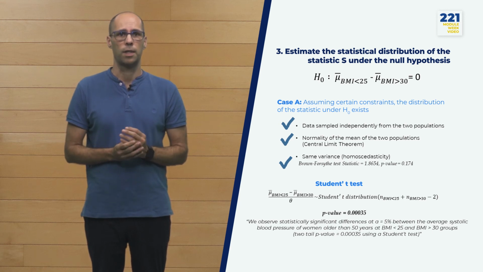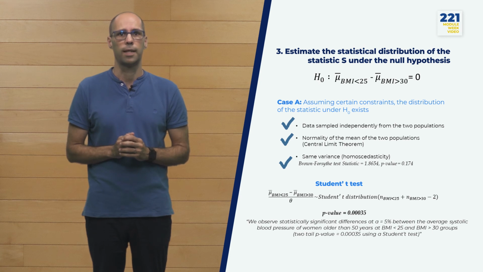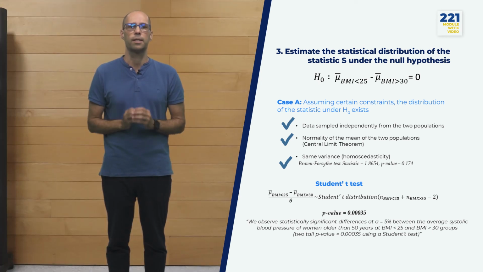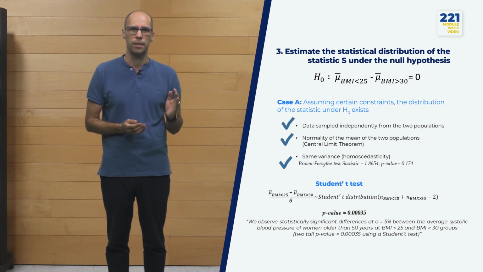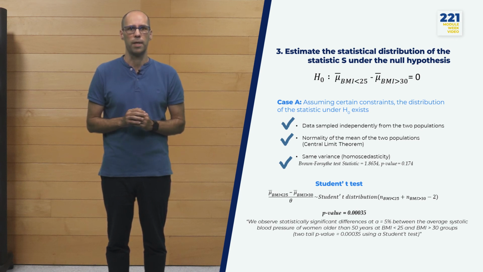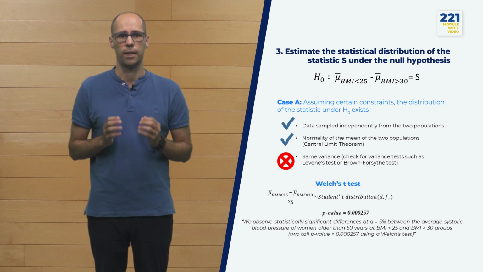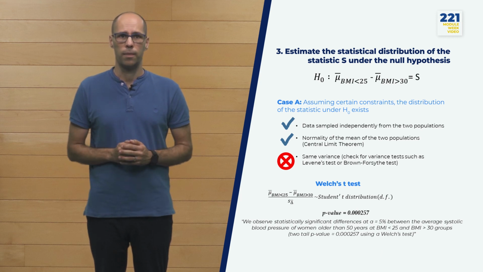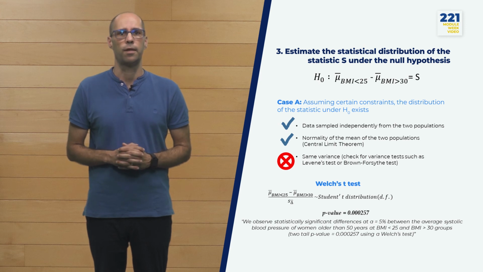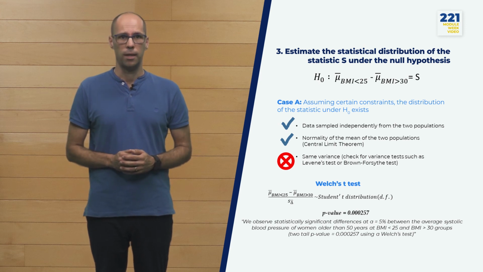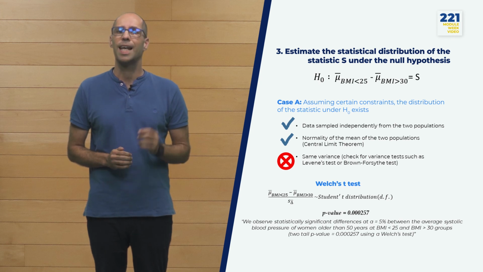If 0.05 was our threshold, then we would conclude that we observe statistically significant differences at alpha 5% between the average systolic blood pressures of the two groups of women. And we would report this p-value of our test and the name of the test that we have used. Sometimes not all the conditions are accomplished, and then we will look for alternative tests. For example, if we cannot assume equal variances, then we can apply what is called Welch's test, which basically provides a different definition of the scaling as well as a different degree of freedom parameter. Running it with our dataset, we get a p-value similar to the previous test, although slightly bit smaller.